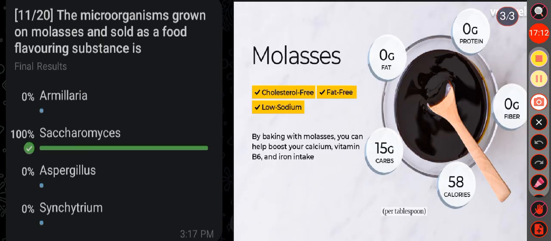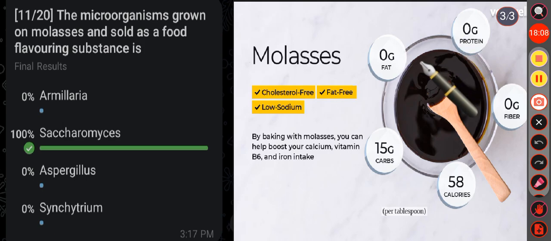Then question number 11: the microorganism grown on molasses and sold as a food flavoring substance is option A, Armillaria; option B, Saccharomyces; option C, Aspergillus; option D, Syncytium. Here the correct answer is option B, that is Saccharomyces.